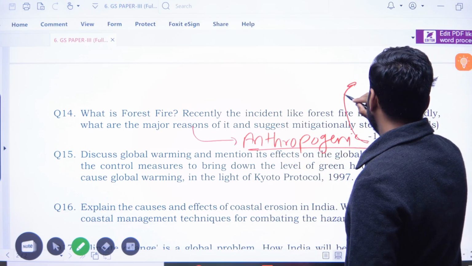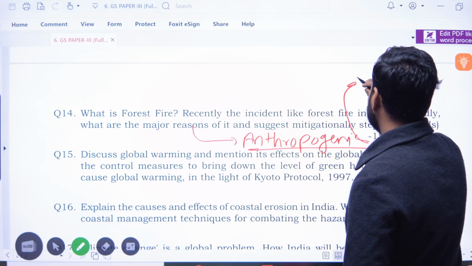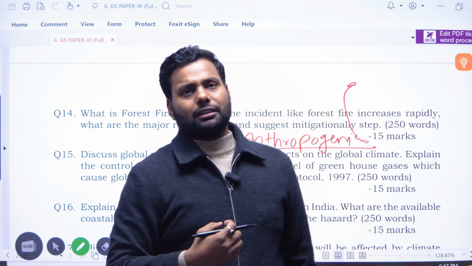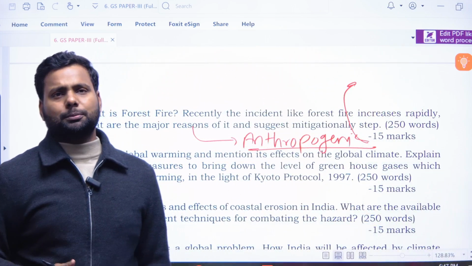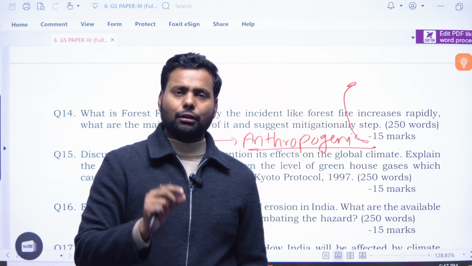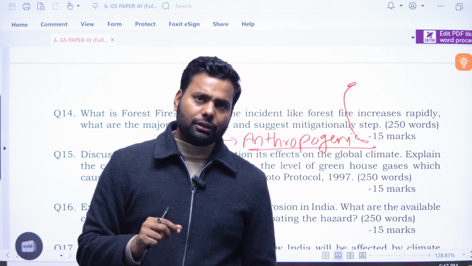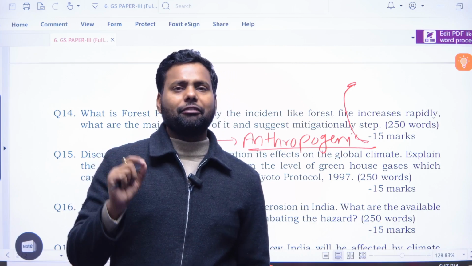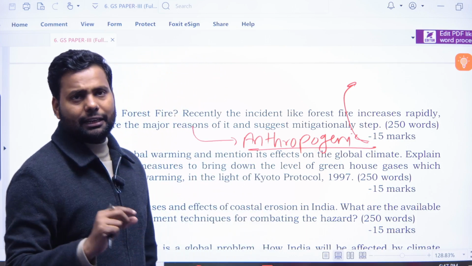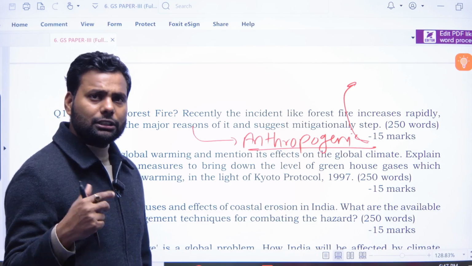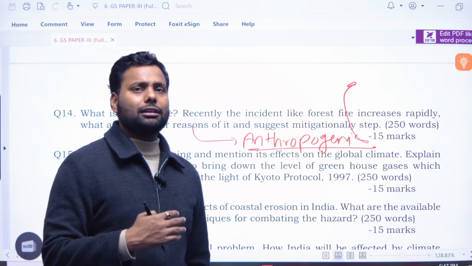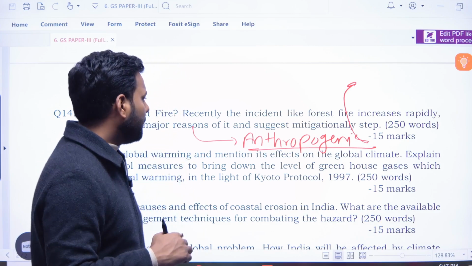Anthropogenic reasons, like the tendency to treat forest as a picnic hotspot, where young people are smoking so many cigarettes, and the flames are not suppressed, they are left in the forest, and it can be a contemporary cause of forest fire. Climate change, dryness is increasing day by day, so it is also a cause.